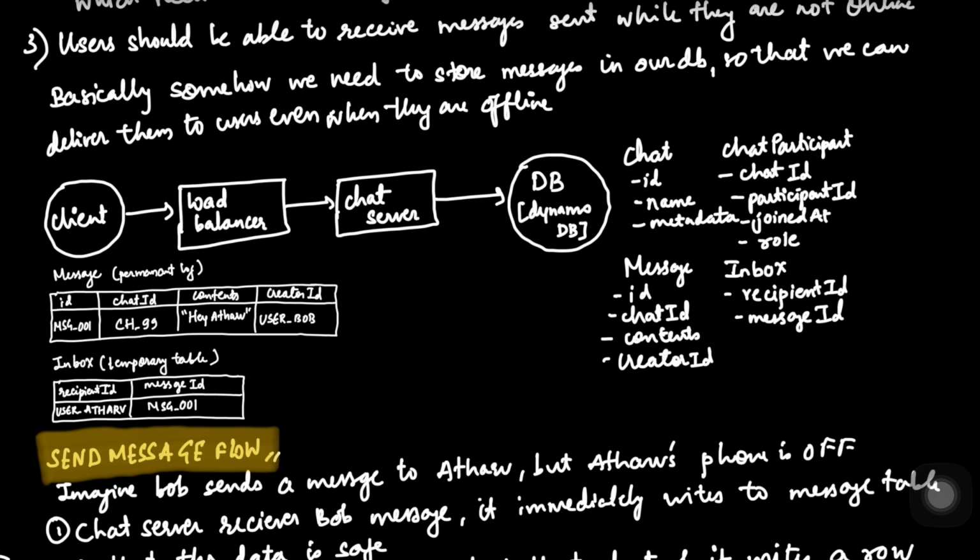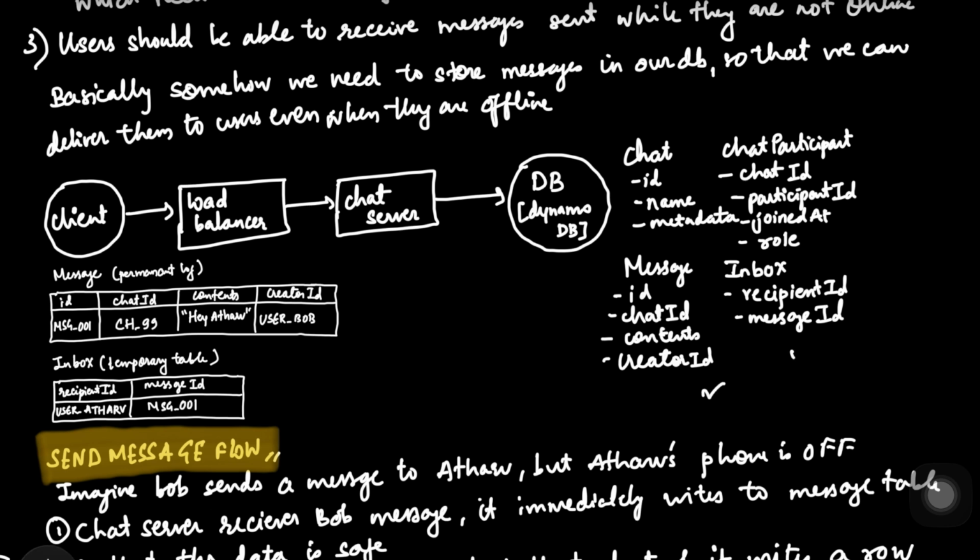In our previous design, if you weren't online at the exact millisecond a message was sent, that message was lost forever. And that's not WhatsApp, or for that matter any chat system which we see. So that's a broken app. To fix this, we need to introduce two new physical tables into our DynamoDB, the message table and the inbox table.